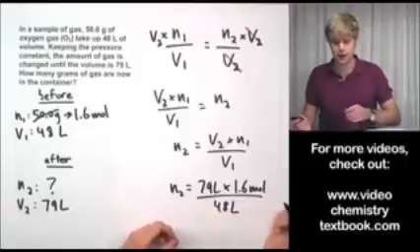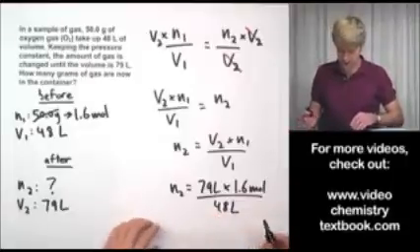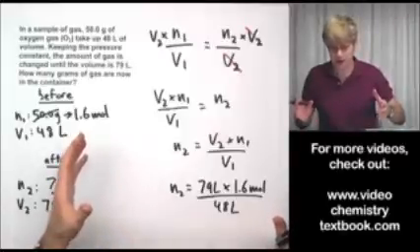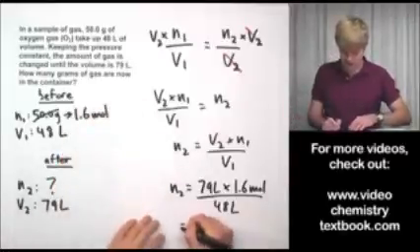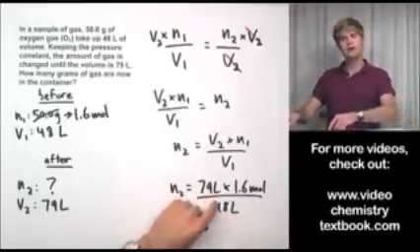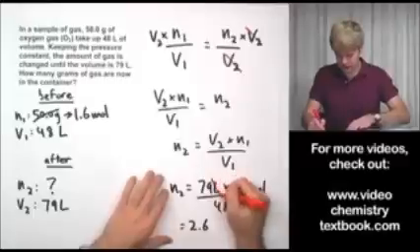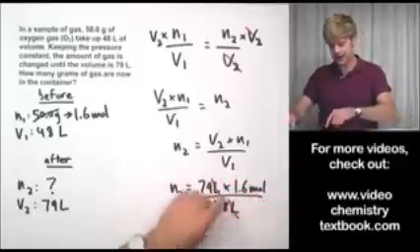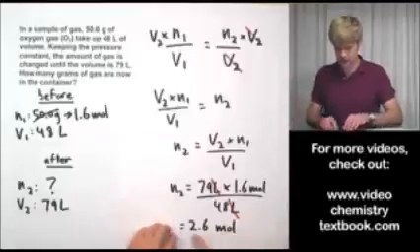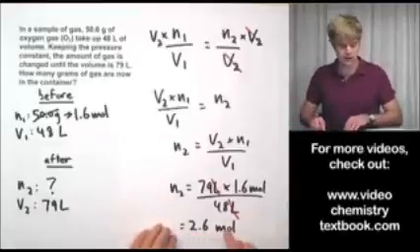And when I do that, the number that I get is going to be, let me check here, 2.6. And what are my units going to be? Well, liters up here, liters down there cancel out. So my final answer here is going to be 2.6 moles.